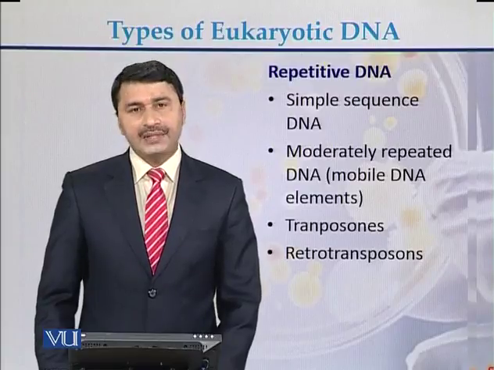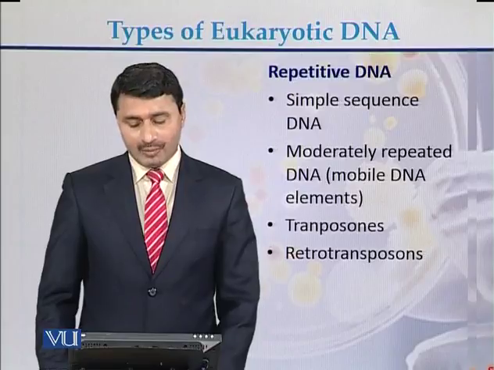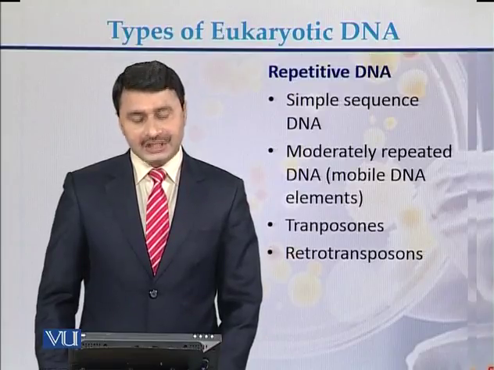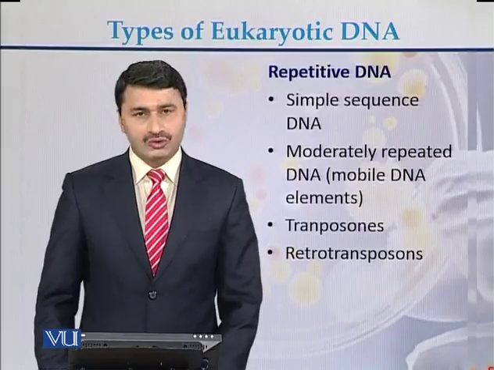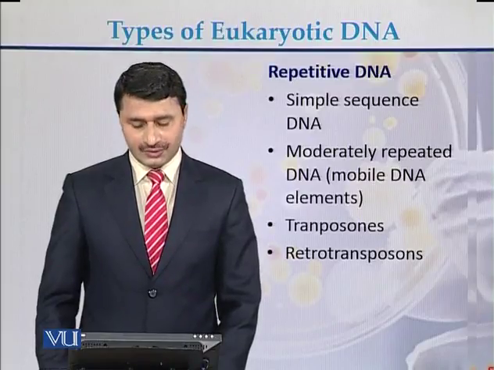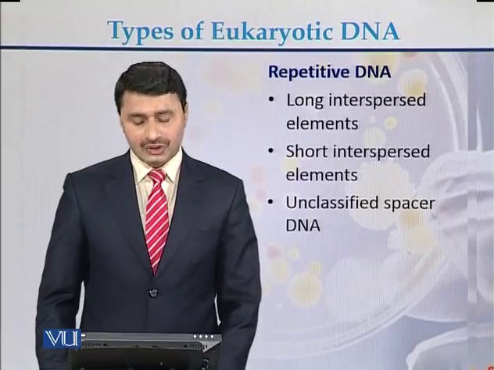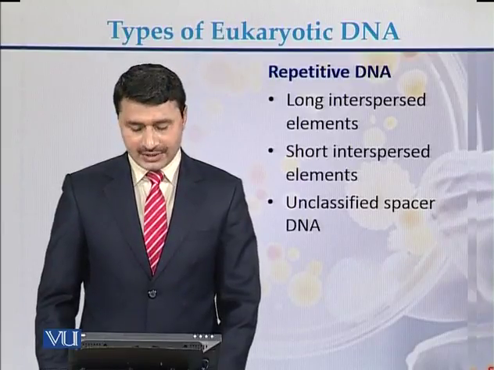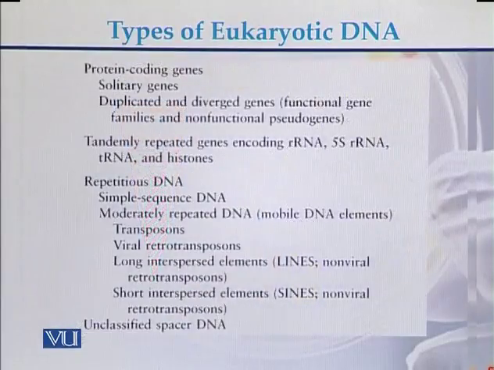Repetitive DNA can be in the form of simple sequence DNA, moderately repeated DNA sequences in the form of transposons, retrotransposons, long interspersed elements, short interspersed elements, and unclassified DNA. This is the detailed view of the eukaryotic DNA types.